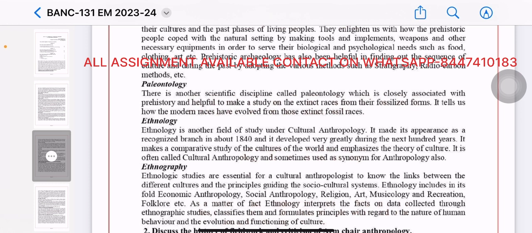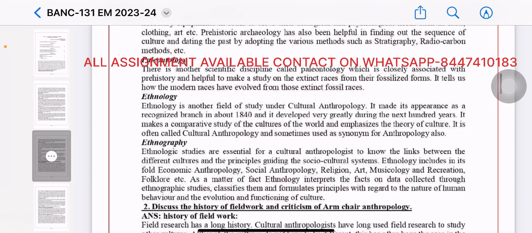It is often called cultural anthropology and sometimes used as a synonym for anthropology also. Ethnography. Ethnological studies are essential for us cultural anthropologists to know the links between the different cultures and the principles guiding the socio-cultural system. Ethnology includes in its fold economic anthropology, social anthropology, religion, art, musicology, and recreation, folklore, etc.